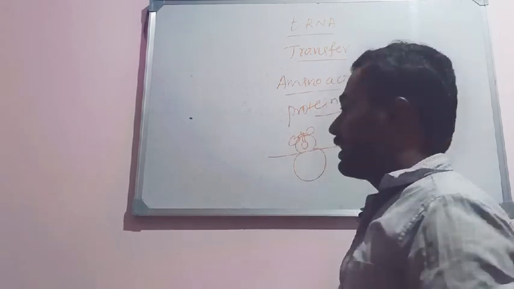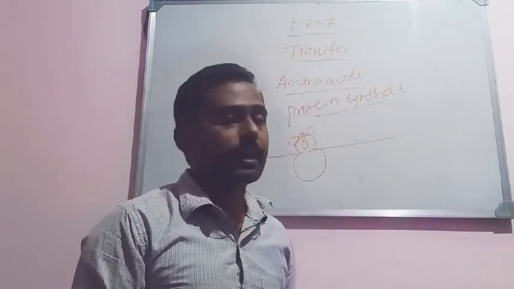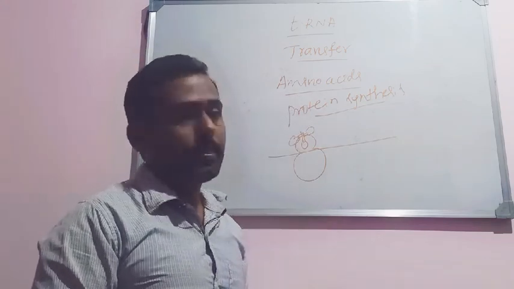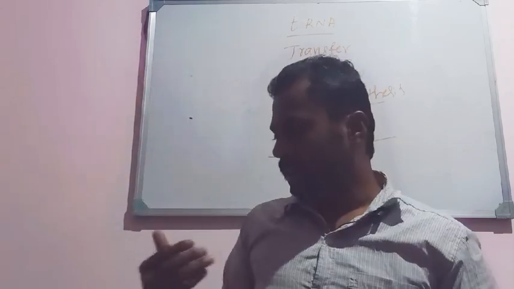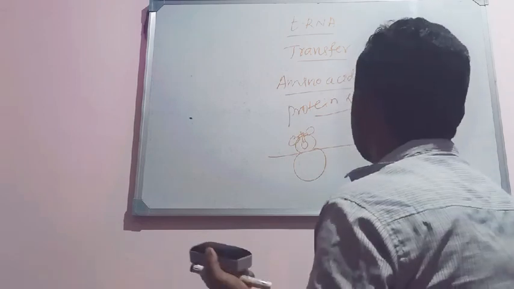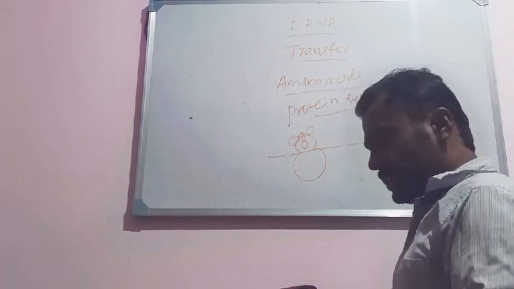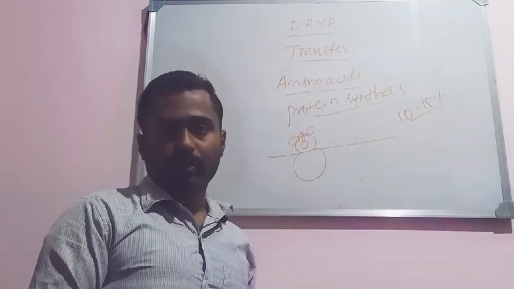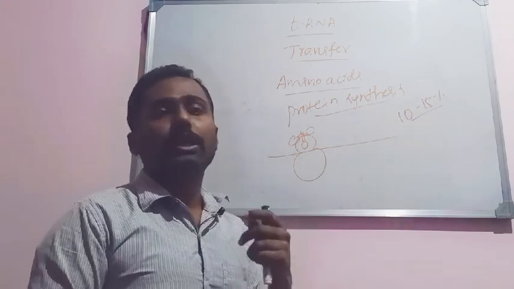The tRNA carries the required amino acid. So those amino acids are also found in the cytoplasm. As it transfers the amino acids to the protein machinery, tRNA is named the transfer RNA. Among all types of RNA found inside the cell, tRNA contributes around 10 to 15% of the total RNA. It is also synthesized by DNA and transported to the cytoplasm.